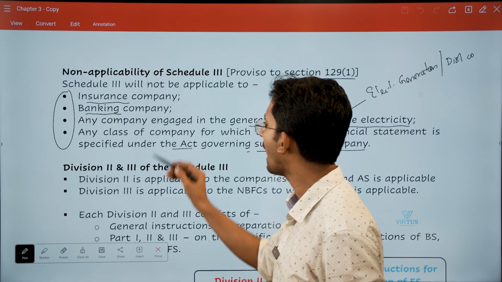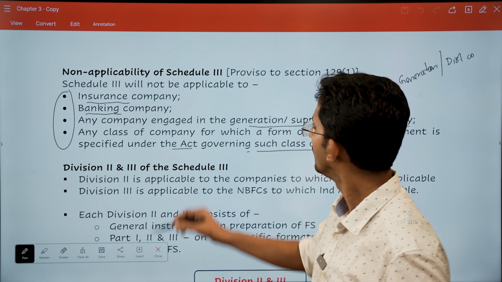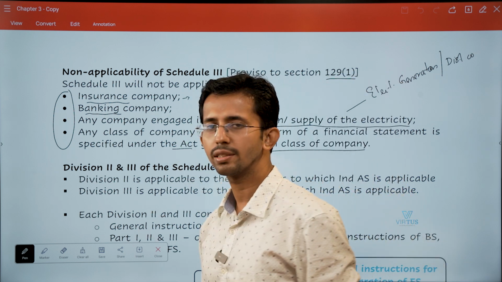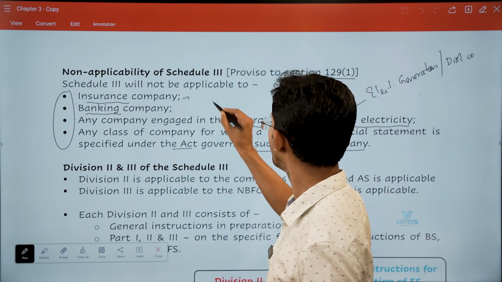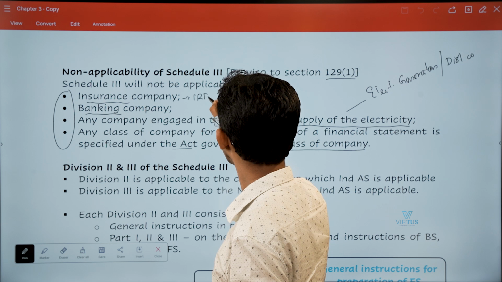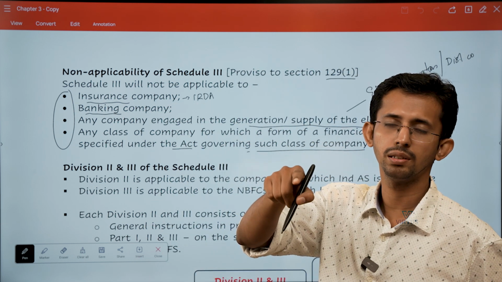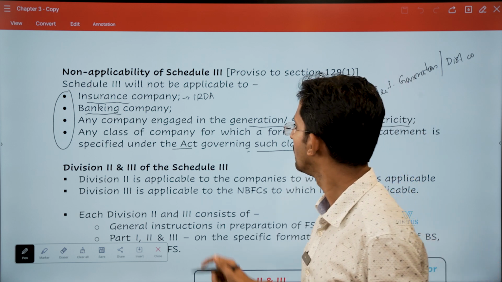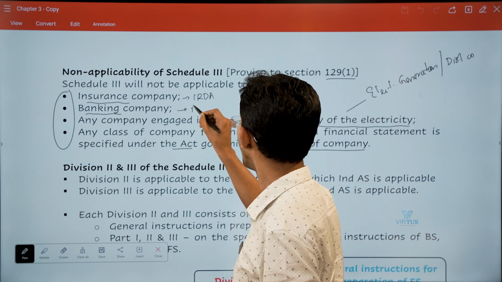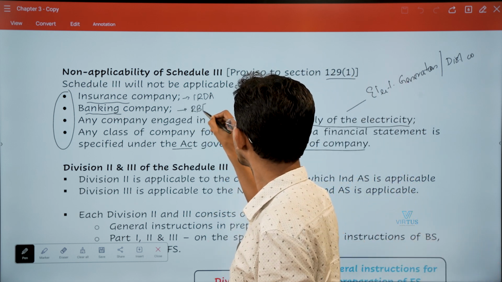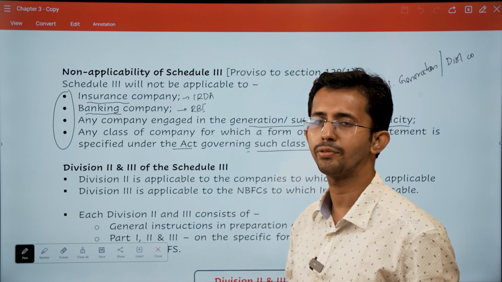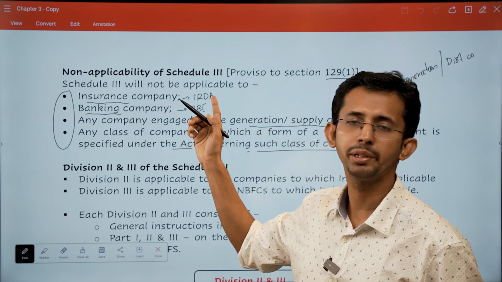Okay, so these are the four categories to which Schedule 3 is not applicable. Now, if you see the category of these companies, insurance company, who is the regulator? Insurance company is regulated by IRDA. So, who has to prescribe the format for insurance companies? IRDA has to specify. Similarly, banking company is governed by RBI. So, the RBI Act should specify the format for banking companies, not Schedule 3.